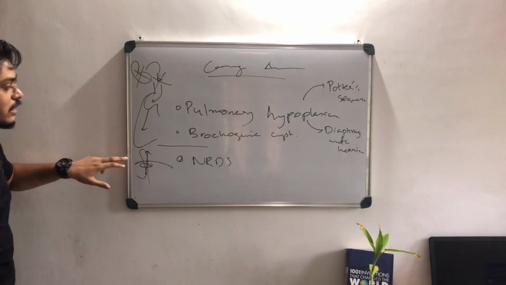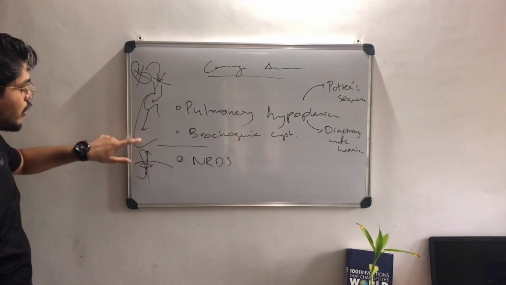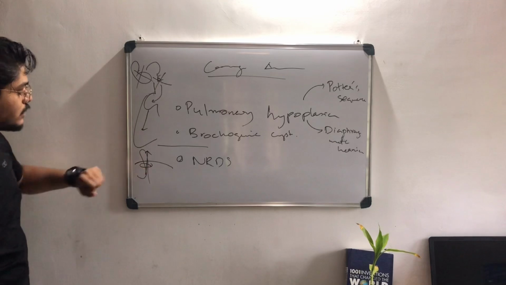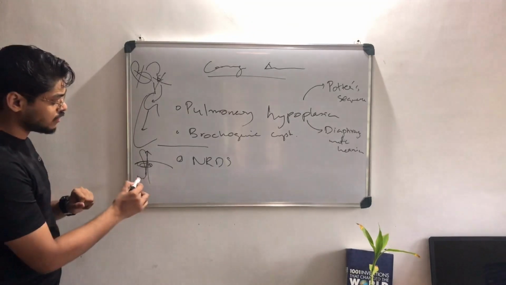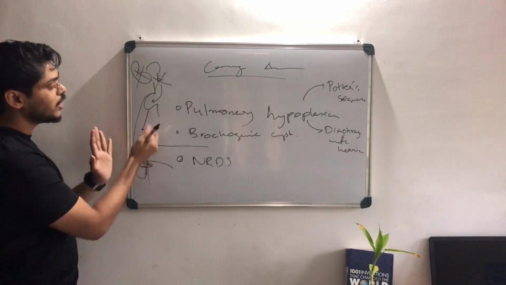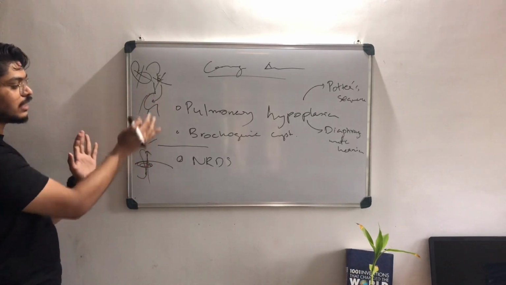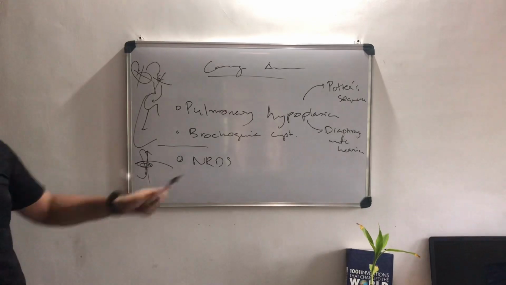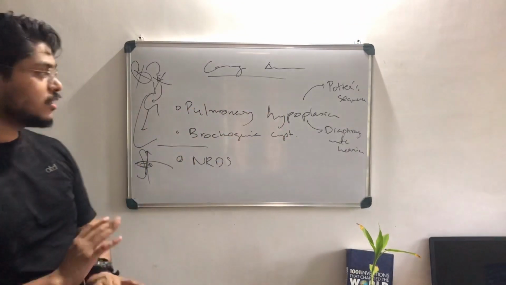The next one is diaphragmatic hernia. We know now under this lung we have the diaphragm, which will have some hernia. Some GI components will be protruding outside, so there will be a push, and therefore the lung cannot form into a mature lung. So there are 2 conditions. We know that. It is very logical.